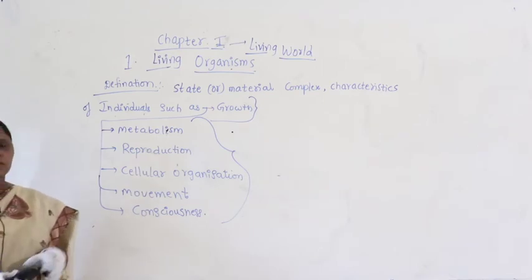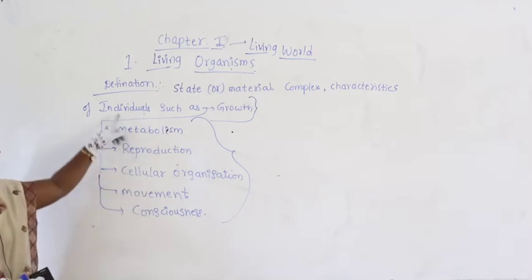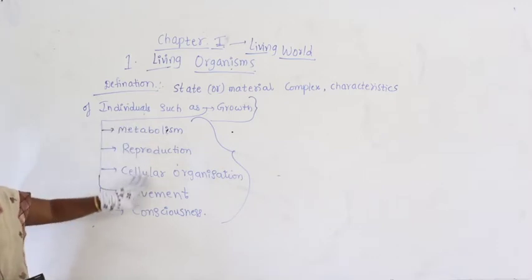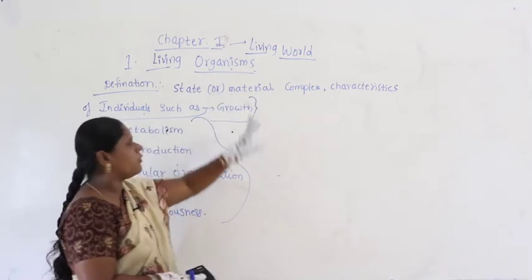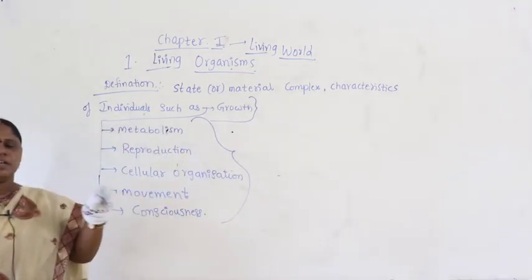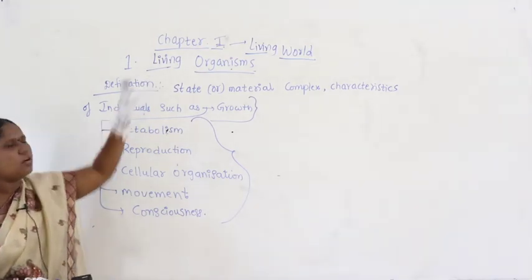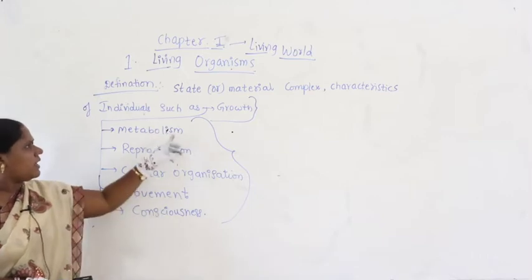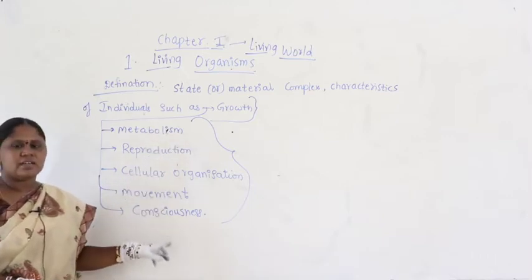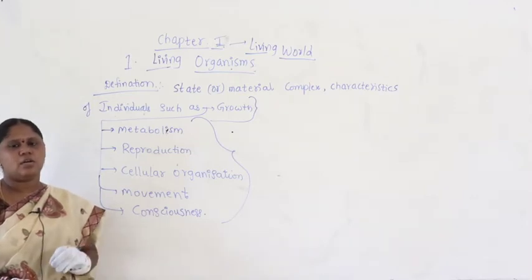So, when you take these parameters, whenever these characteristics are exhibited by an individual, whenever these characteristics are exhibited by the material complex or the state of complex, then that particular structure itself is called a living organism. So, we are trying to define the parameters which are called characteristics of an individual, characteristics of a living organism.